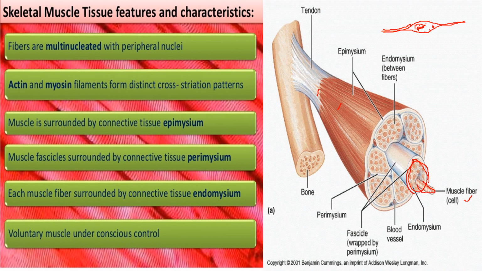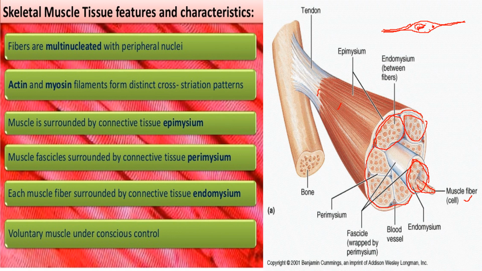These fascicles are again grouped together to form a bundle, and the whole group is covered by a connective tissue sheet called the epimysium. So the outer muscle is covered by the epimysium. This is how they are arranged.